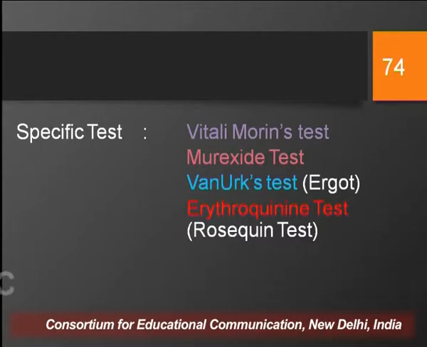Then we have the Murexide test, which is largely used to detect the presence of caffeine, and you get a pinkish or reddish color as an endpoint of the test. Then the Van Urk test, in which we get a blue colored endpoint, is largely used for ergot alkaloids. Likewise, the Rosequin test is largely used to detect the presence of quinine in the given extract.